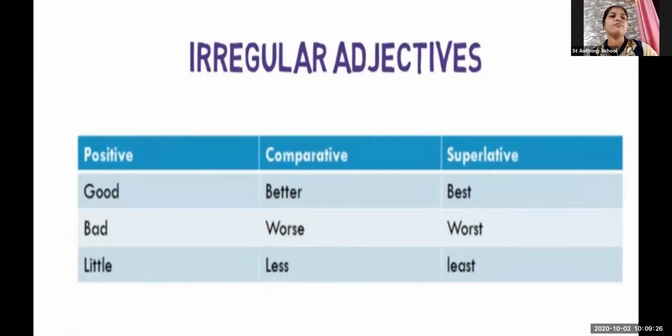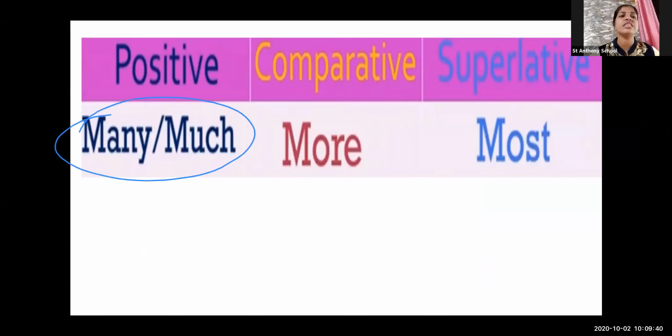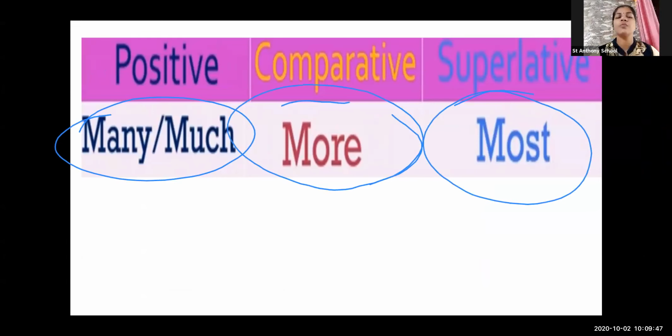Let us see more examples of that. Now, after that, when you talk about many or much in a positive degree, when you talk about this adjective in a comparative degree, they just have more and the most in a superlative degree. Let me give you the example. With the example, you can understand how you can change the positive many, much into the more and the most. Okay.